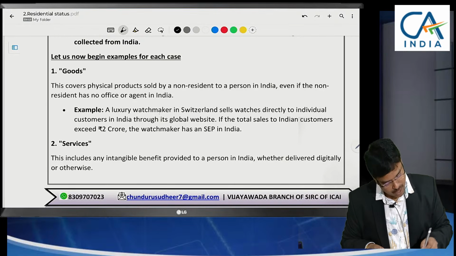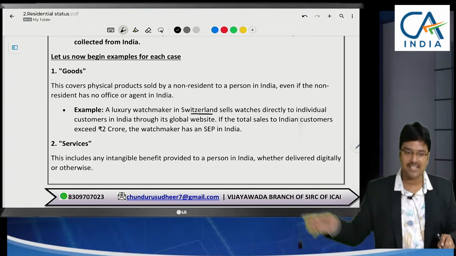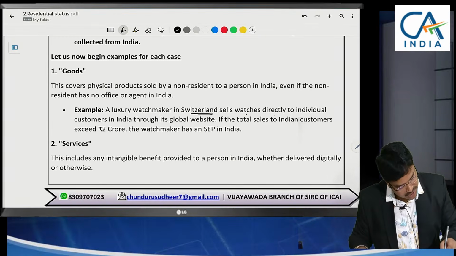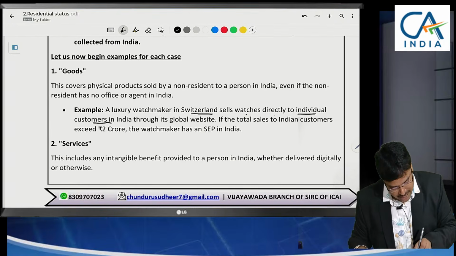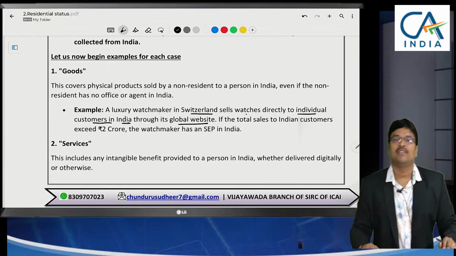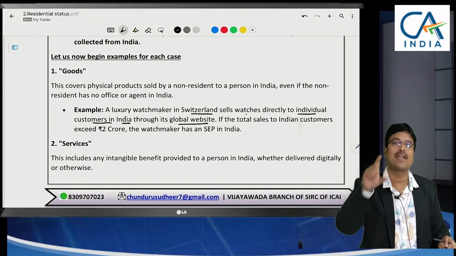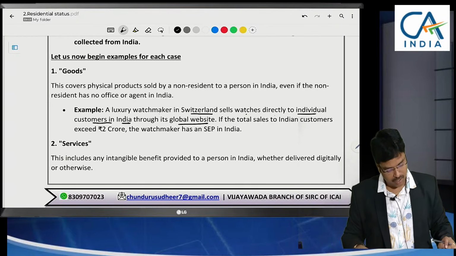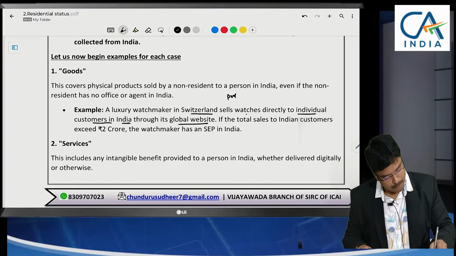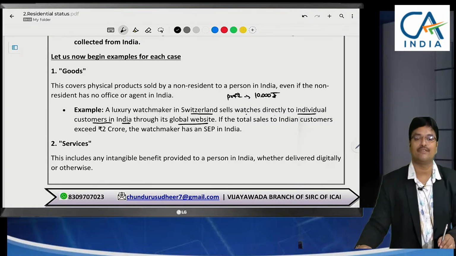A luxury watchmaker in Switzerland. Sir, where is the watchmaker? He is in Switzerland. He is selling watches directly to individual consumers in India through a global website. That means they are maintaining a company website. In that website, if I am going to book a watch, sir, for every watch they have a profit of 10,000 rupees. Let us assume they are getting 10,000 rupees profit for every watch.